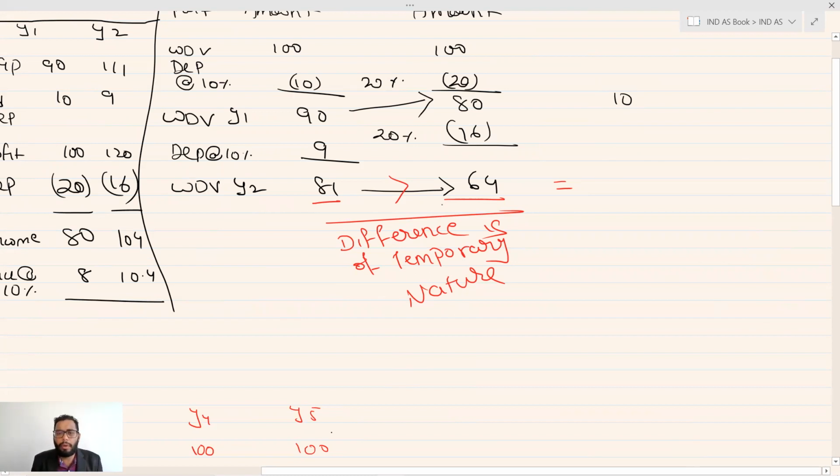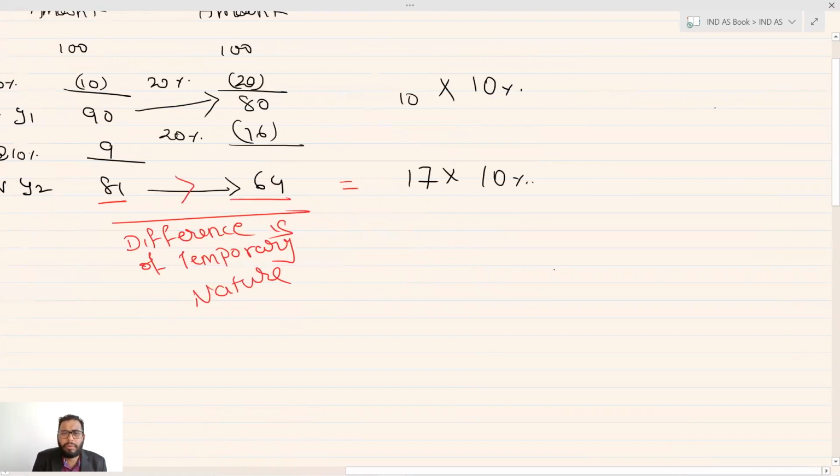Now, based on this, we multiply by the tax rate of 10%, which gives 1 and 1.7. These are the values of the deferred tax asset or liability.